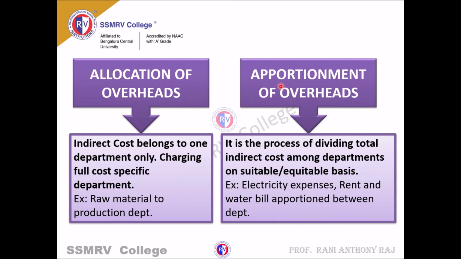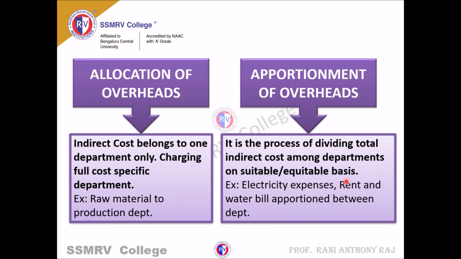Then the second one is the apportionment of overhead. Apportionment means costs which cannot be identified easily. For example, an electricity bill or a water bill. I cannot easily identify whether it belongs to the production department or another department. So it is a process of dividing the total indirect cost among departments on a suitable, equitable basis, which means I have to divide a particular expense department wise.